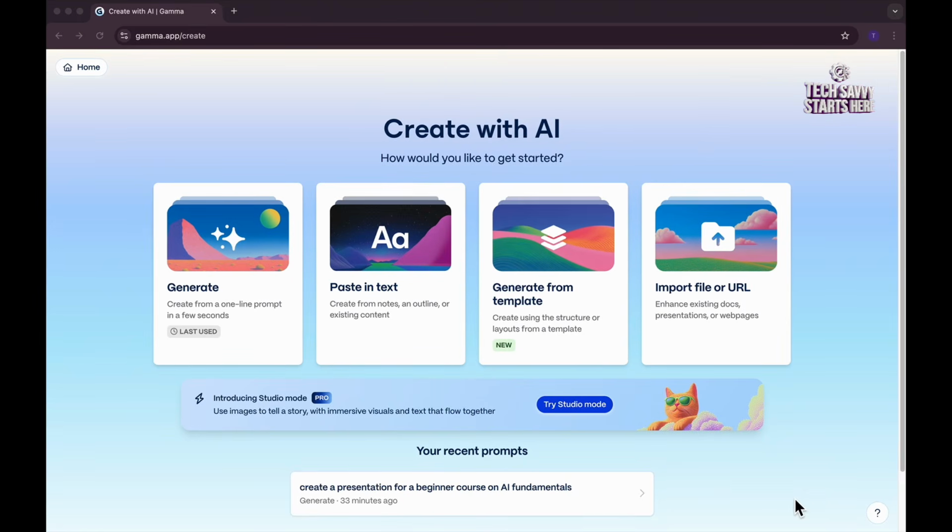I call it the presentation maker. Okay, so Gamma is great for making full presentations using AI. It is best for quick presentation creation, visual storytelling, pitch decks, educational content. Whenever you have to make a presentation in a very short time, Gamma will help you come up with the first draft, and then you can iterate from there.